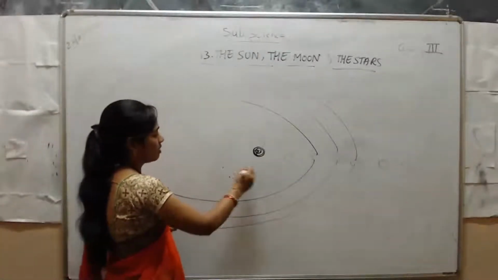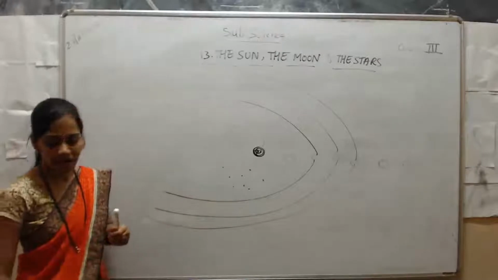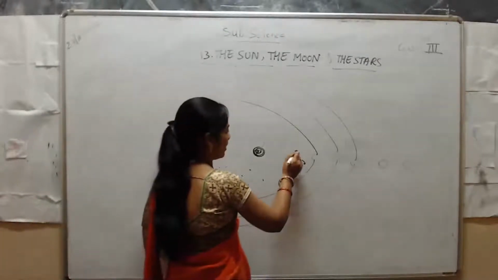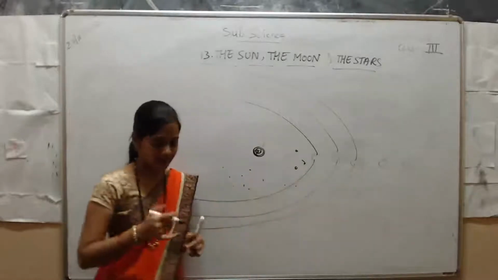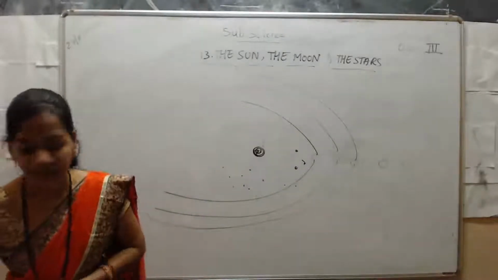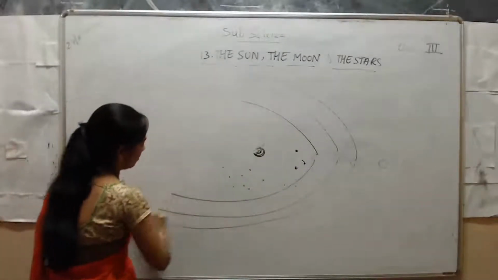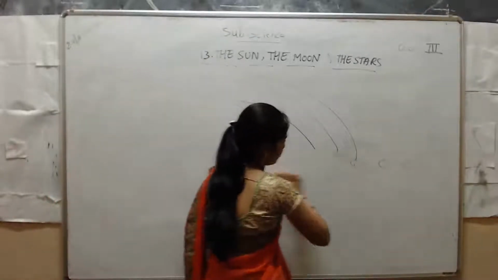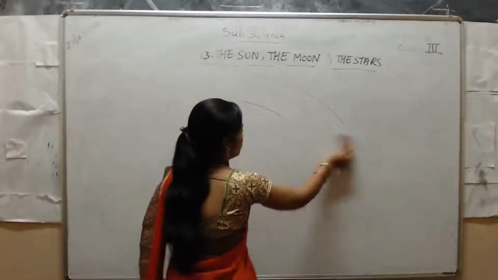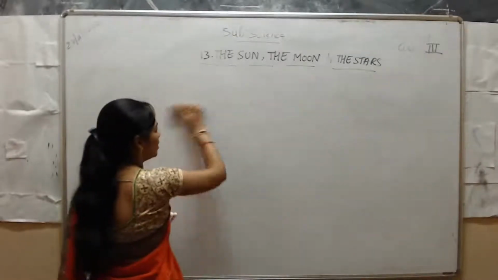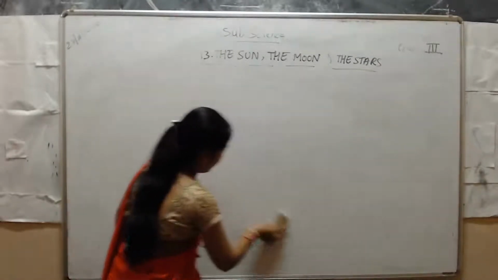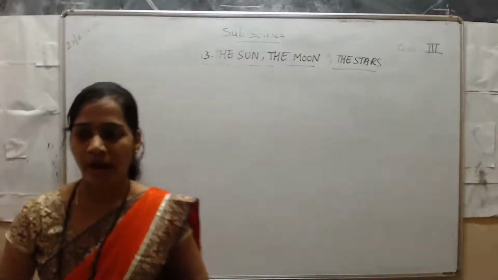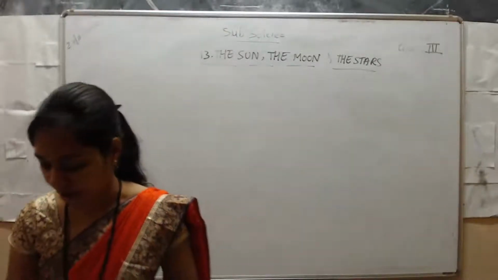Here the stars will be there. Satellites will be there. Comets, asteroids, so many things will be there. Many objects will be present in the space, students. So here we are going to study about the sun, the moon, and the stars.